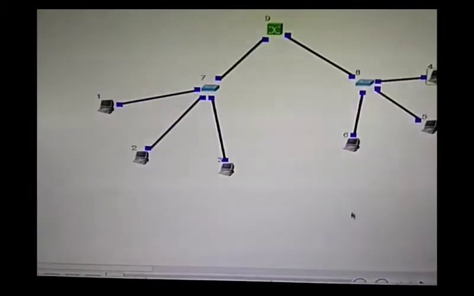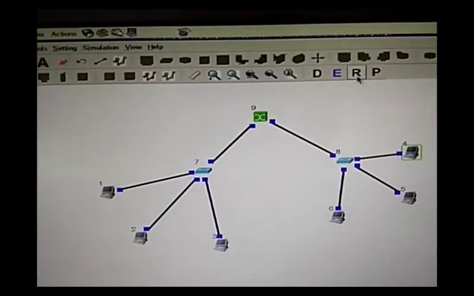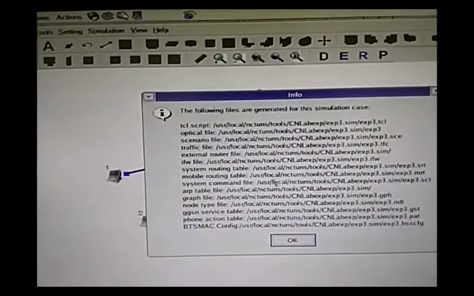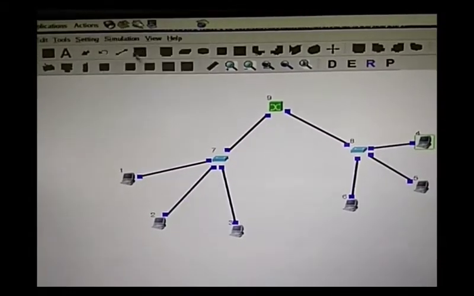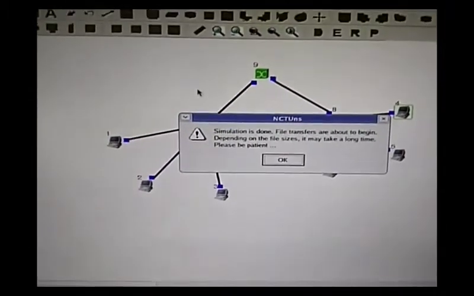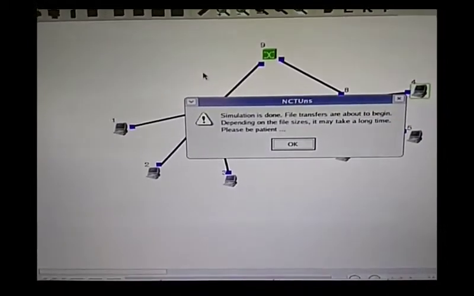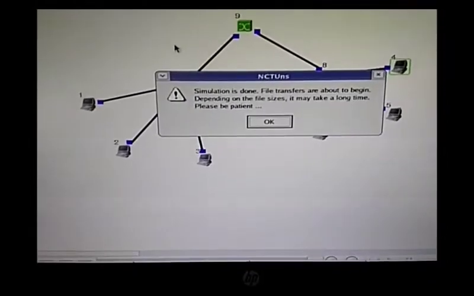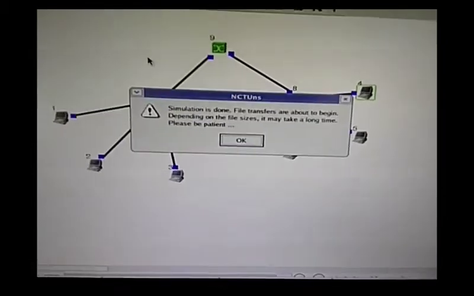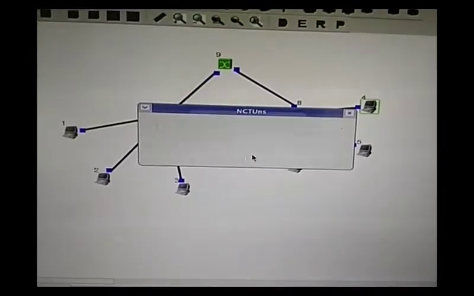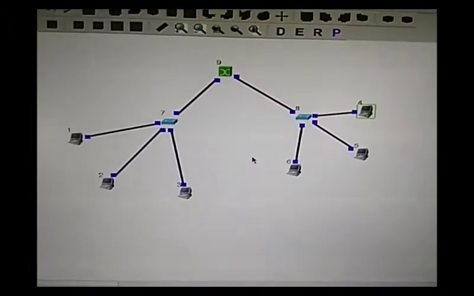Click OK, then yes, OK, and run the simulation. Simulation is done, file transfer is done.